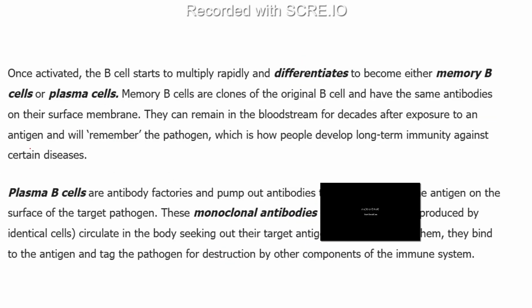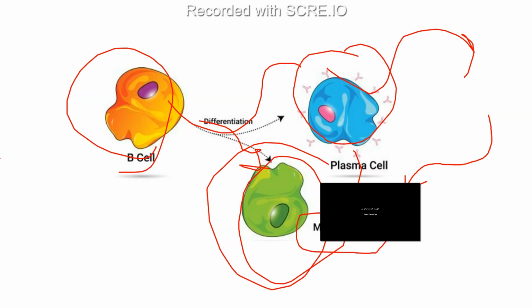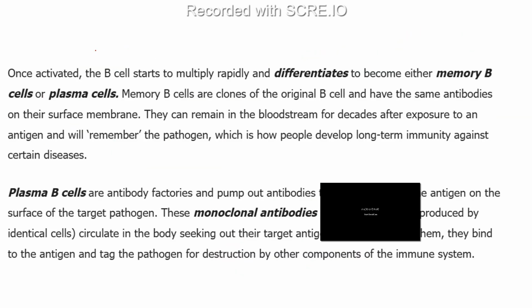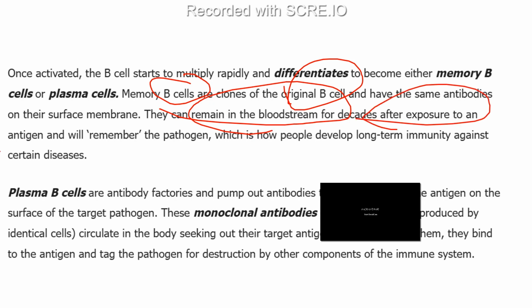Once activated, these cells multiply and differentiate into memory cells or plasma cells. These memory cells are clones of the original B cell, and they have the same antibody on their surface membrane. They can remain in the bloodstream for decades after an exposure to an antigen, and they will remember the pathogen. This is how people develop long-term immunity against a certain disease.